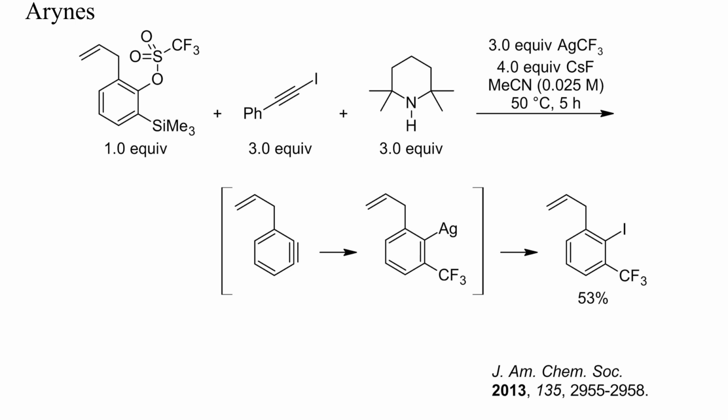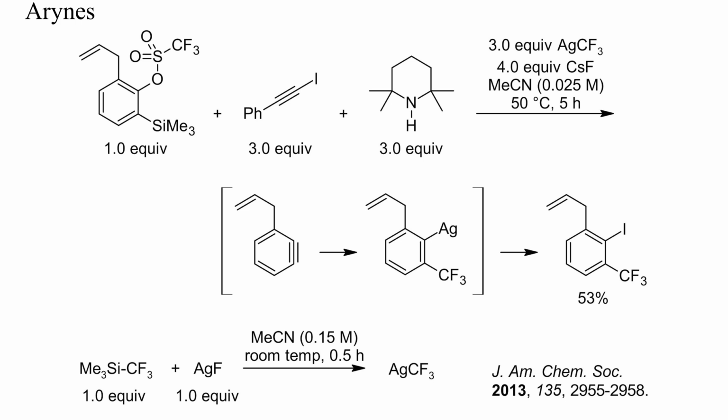Arynes are highly reactive, short-lived electrophiles that can also react with metallated fluoroalkanes. Here, an aryne was generated from an aryl triflate and then trapped with trifluoromethyl silver and an iodoalkyne as electrophilic iodinating reagent. A 2-iodobenzotrifluoride resulted in moderate yield. The required trifluoromethyl silver was prepared from a silane and silver fluoride in acetonitrile.